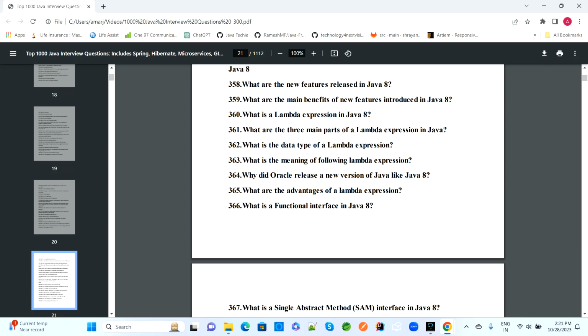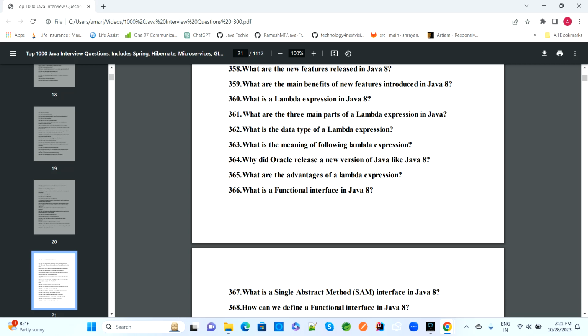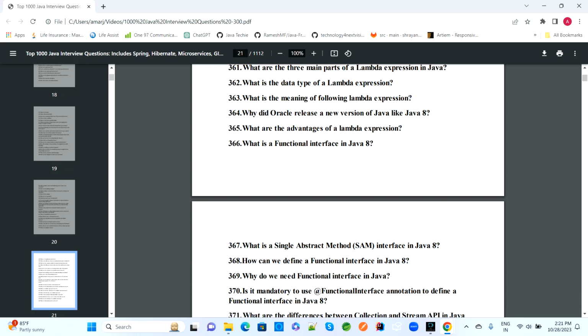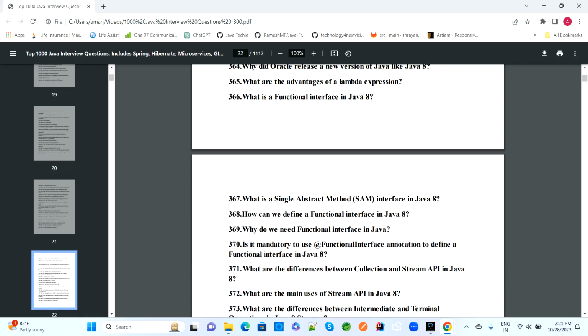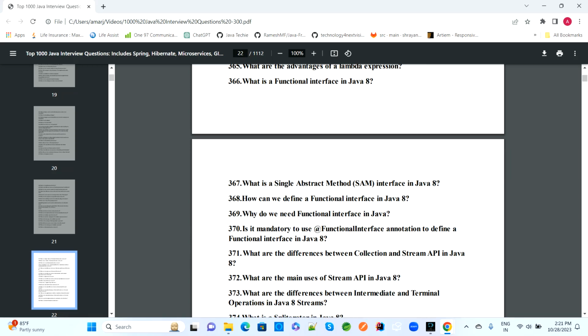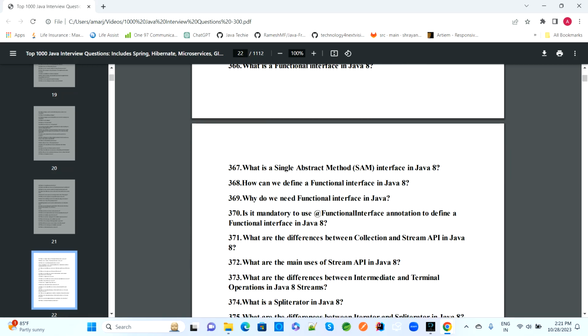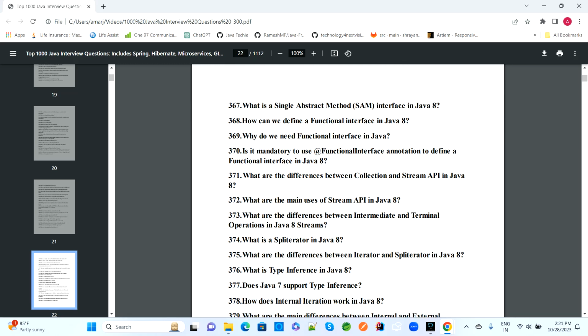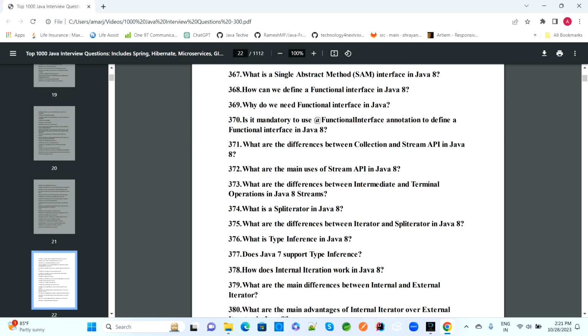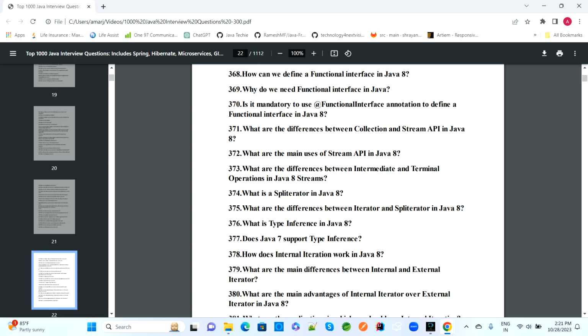Now we will discuss functional interfaces in Java 8. What is a functional interface in Java 8? What is a single abstract method, called a SAM interface, in Java 8? Can we define a functional interface in Java 8? How can we define one? Can you explain the same? And then, why do we need a functional interface in Java 8? Is it mandatory to use the @FunctionalInterface annotation to define a functional interface in Java 8?